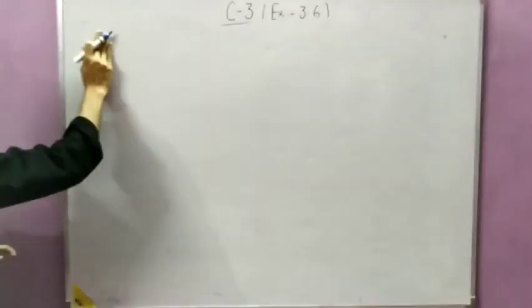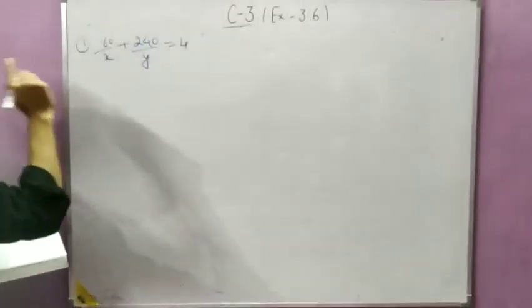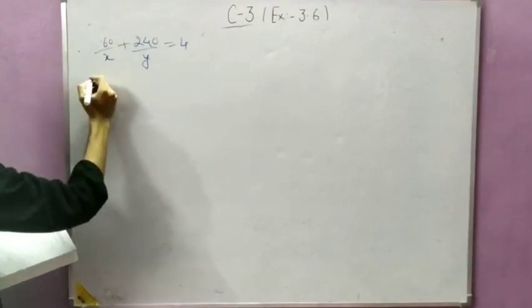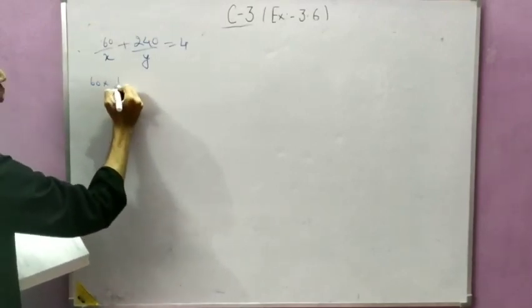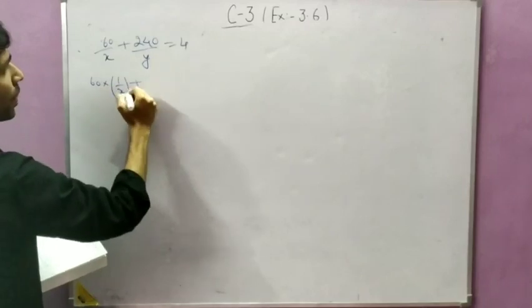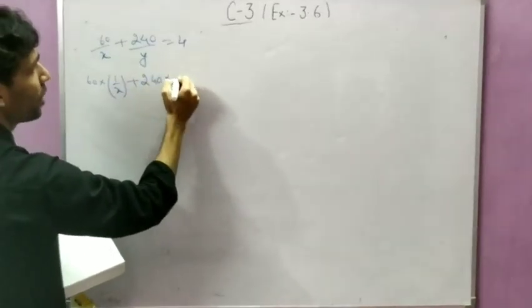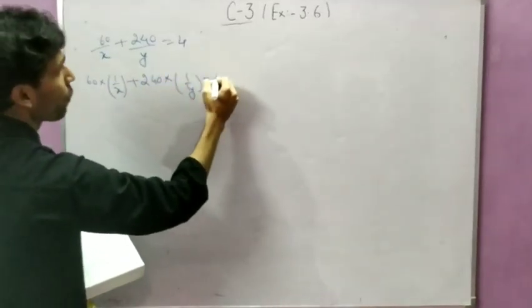So our first equation was, student, 60 by x plus 240 by y equal to 4. This is our first equation. This can be written as 60 into 1 by x plus 240 into 1 by y equal to 4.